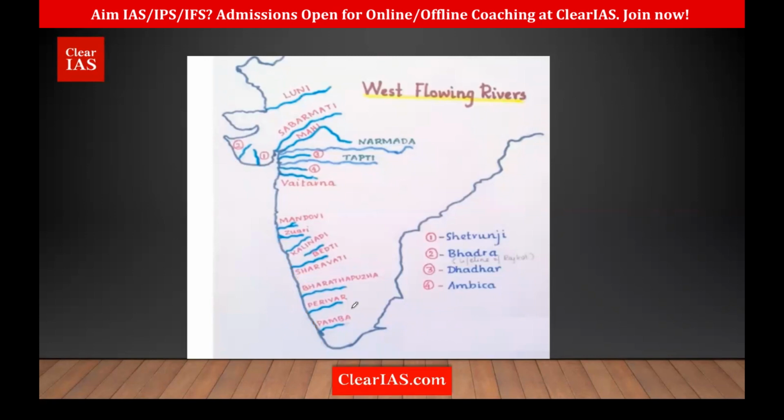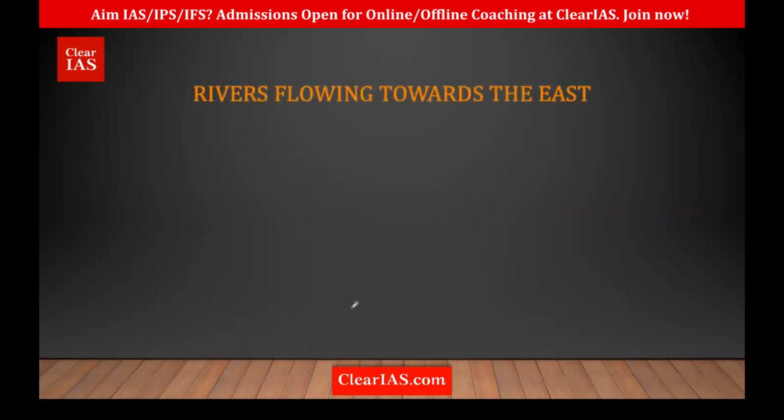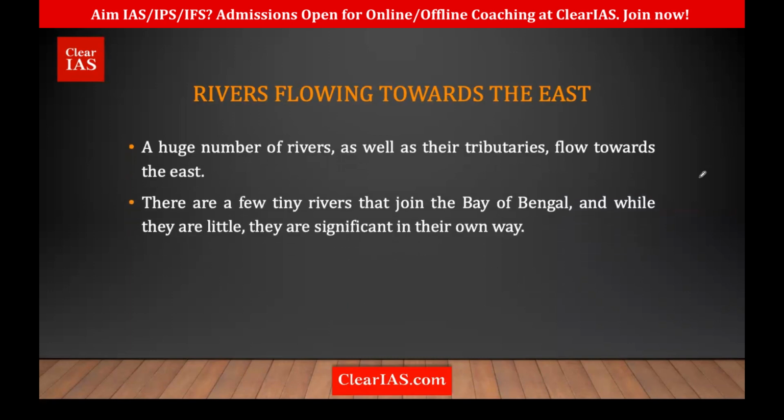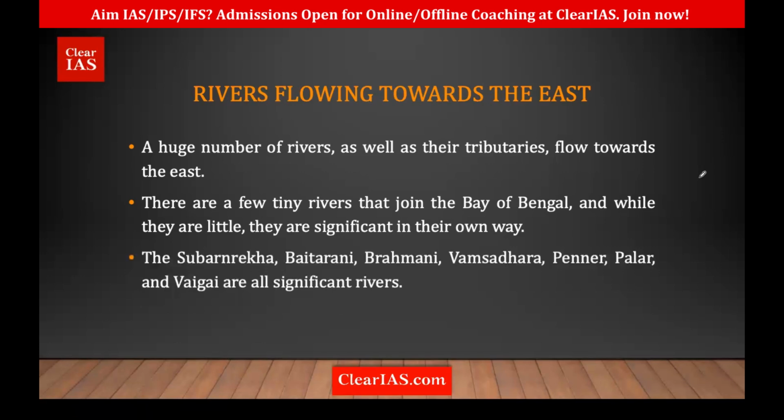Clear? Next are the rivers flowing towards the east. Yes, there are lots of rivers, and the tributaries flowing towards the east. But there are a few tiny rivers that join the Bay of Bengal, and they have a significance of their own. The few important ones are Subarnarekha, Baidarani, Brahmani, Vamshadhara, Pennar, Palar, and Vaigai. These are very important, especially from the prelims perspective, so you must know about these rivers.